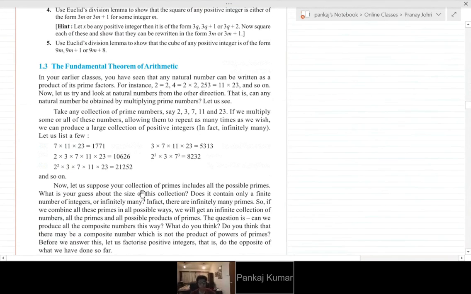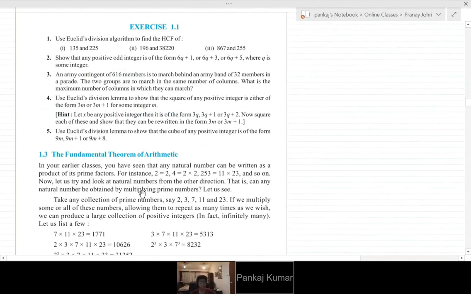So let us do one more question. You can pick any one of the exercise questions. The Exercise 1.1, first question, any one of the three parts. We'll do one question. Third one. Third one.